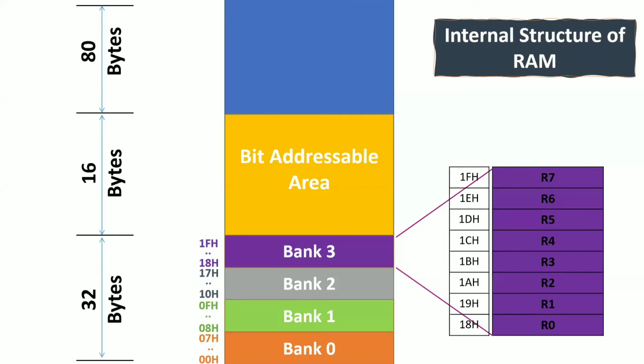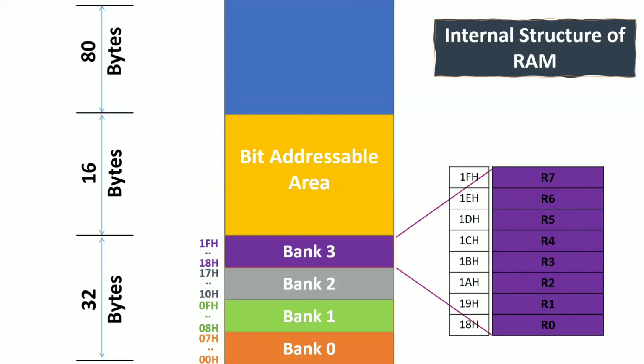Now why do we need the bit addressable area? Suppose there is a button. Whenever the button is pressed you will get 1. If the button is not pressed, you will get 0. Now if you want to store the button value, it will give you only 1 or 0. How do you store 1 or 0 inside your memory? Will you use 8 bits, that means 1 byte, to store 1 bit? No. Why should I waste the remaining 7 bits if I want to store only 1 or 0? That's why this concept came into the picture, the bit addressable area.